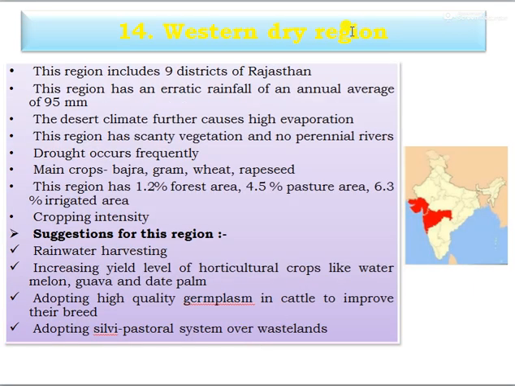And 14th, that is the Western Dry Region. This region includes 9 districts of Rajasthan. This region has erratic rainfall, an average of only 95 mm, and the desert climate further causes high evaporation. This region has scanty vegetation, no perennial rivers, and drought occurs frequently. Main crops are bajra, gram, wheat, and rapeseed. This region has 1.2% forest area, 4.5% pasture area, and 6.3% irrigated area.